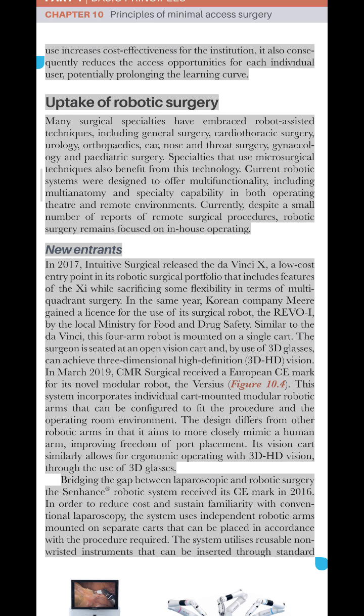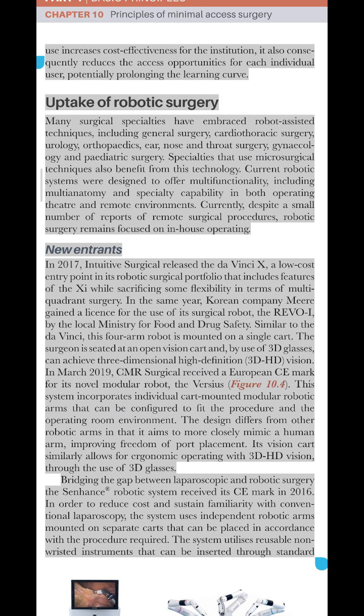Many surgical specialties have embraced robot-assisted techniques, including general surgery, cardiothoracic surgery, urology, orthopedics, ear, nose and throat surgery, gynecology and pediatric surgery. Specialties that use microsurgical techniques also benefit from this technology. Current robotic systems were designed to offer multifunctionality, including multi-anatomy and specialty capability in both operating theater and remote environments. Currently, despite a small number of reports of remote surgical procedures, robotic surgery remains focused on in-house operating.